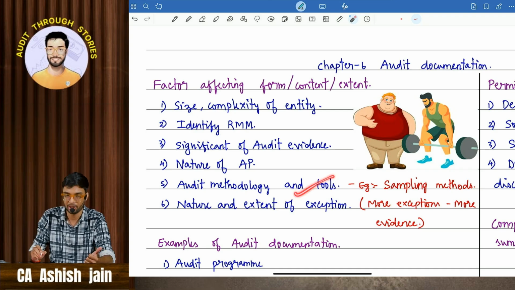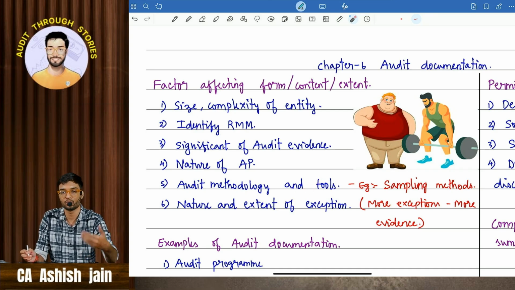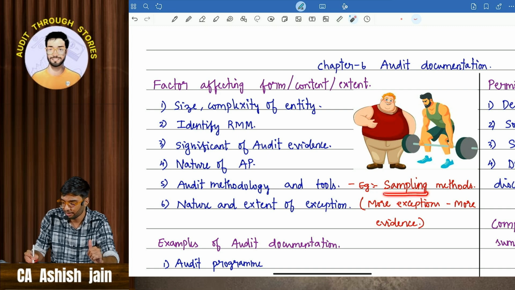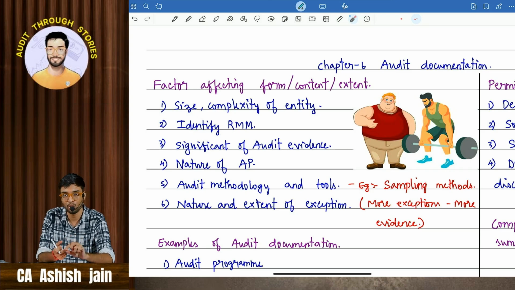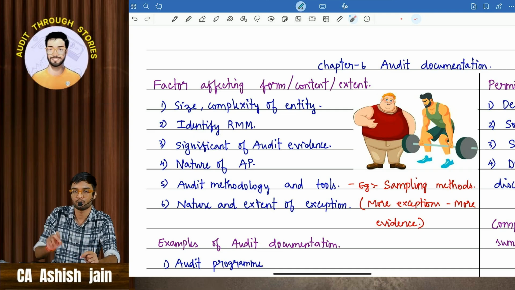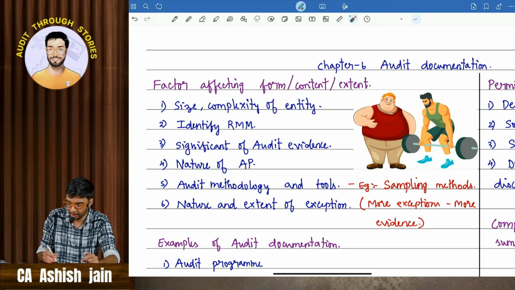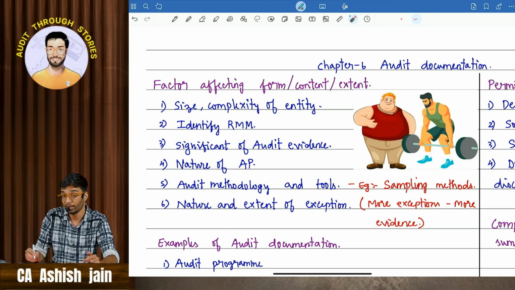Okay, then comes methodologies and tools. What methodologies and tools have been used by the auditor also has to be documented. For example, the sampling method. There are many types of sampling: random sampling, simple sampling, haphazard sampling, value weighted sampling. Which method the auditor has used in what scenario, and on which line item of the balance sheet, has to be documented. Then comes nature and extent of exception. If there are more exceptions, more documentation is required.